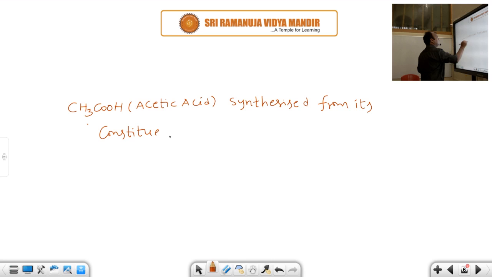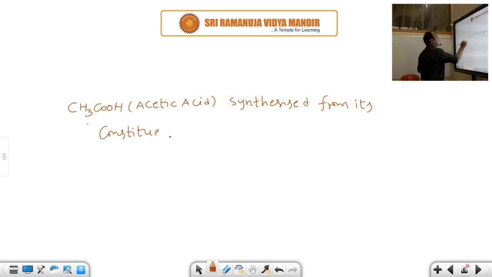Generally Kolbe synthesized which one? Acetic acid from its constituent elements. Kolbe is the scientist's name. He prepared acetic acid, from where? From its constituent elements. Acetic acid is the second organic compound prepared in the laboratory.